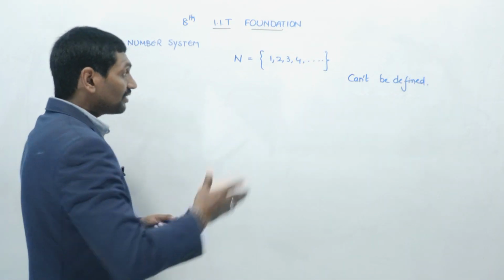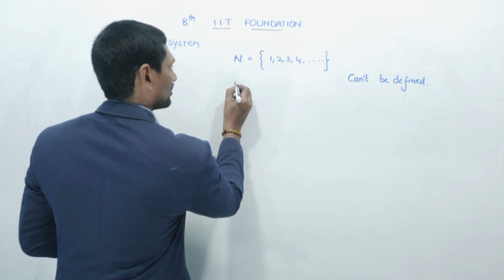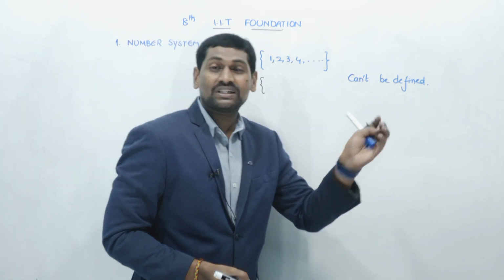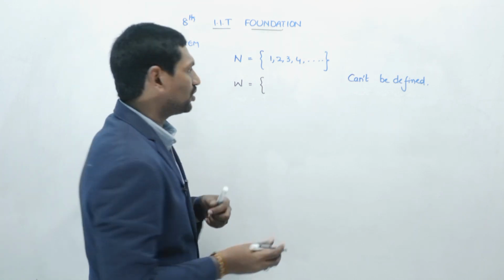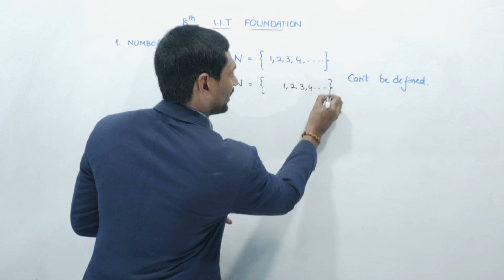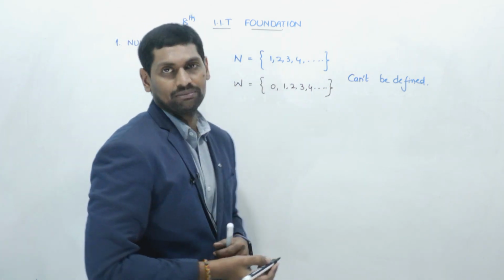Okay. Next, second set of numbers, whole numbers. Whole numbers are nothing but the natural numbers including 0. The natural numbers including 0 are called whole numbers. Like 1, 2, 3, 4 and so on. These are all natural numbers. The natural numbers with 0 are called whole numbers.